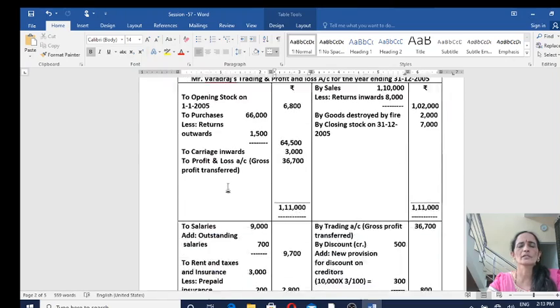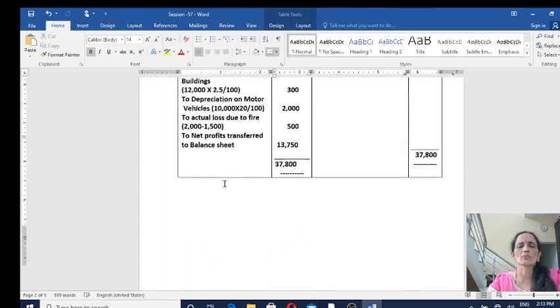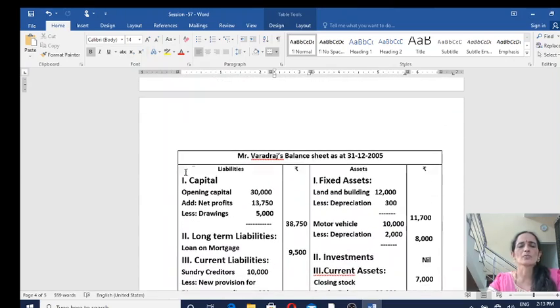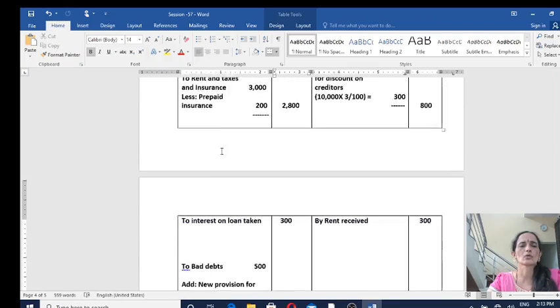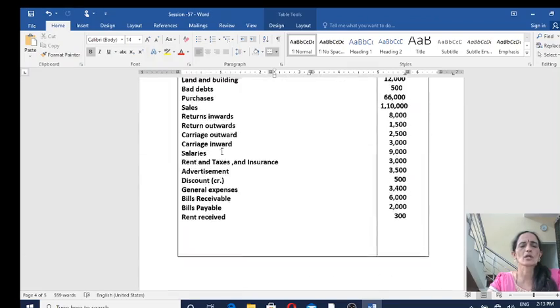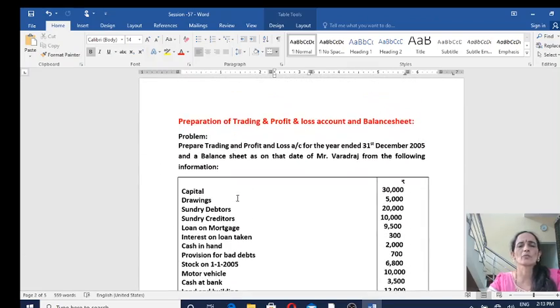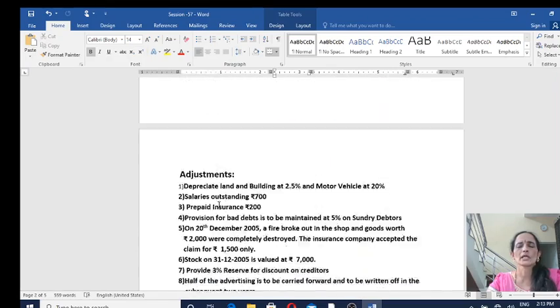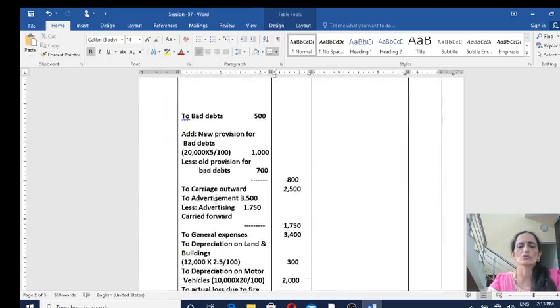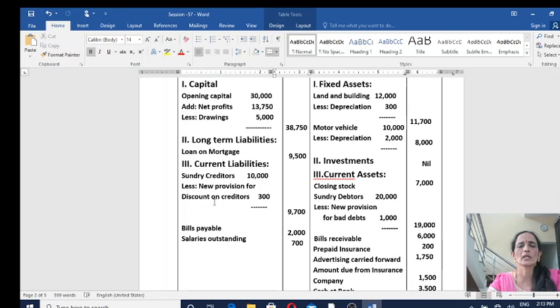So give the second side heading, that is investments. Again you have to go through the question. In this question also, investments are not given. So record it as nil. No investments. So nil. Next third one, current asset.